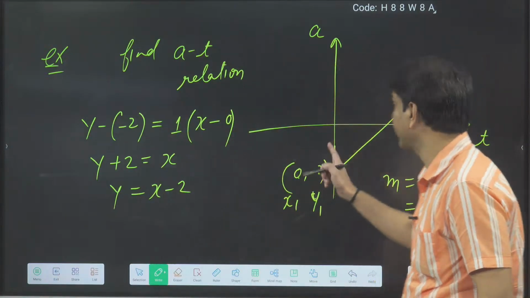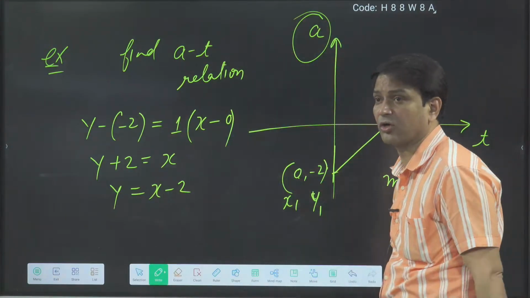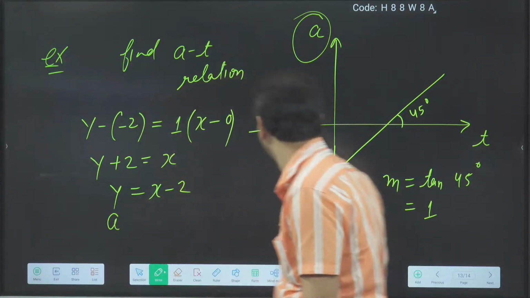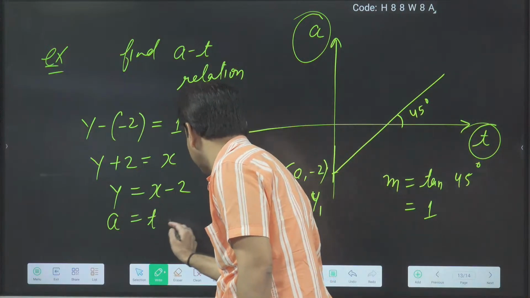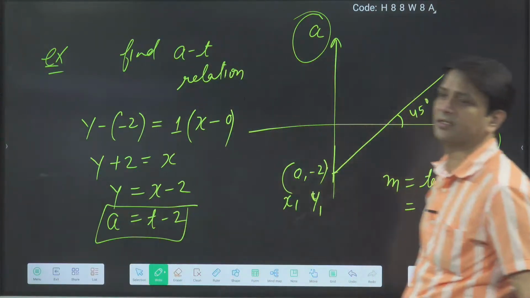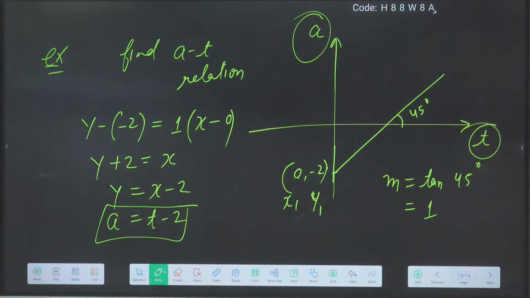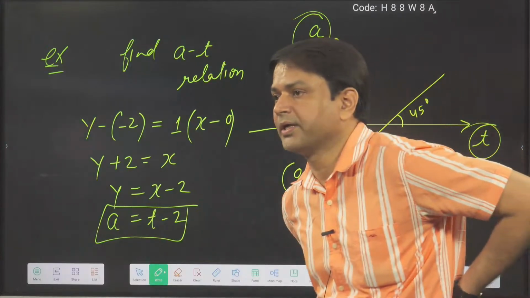But which quantity I plotted on the y-axis? I plotted the acceleration on the y-axis. So y I will replace by a. What I plotted on x? t I plotted on x. So x I will replace by t. So a is equal to t minus 2. This is the AT relation. Completed.